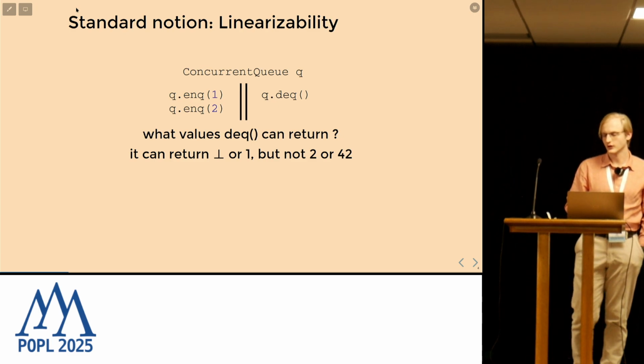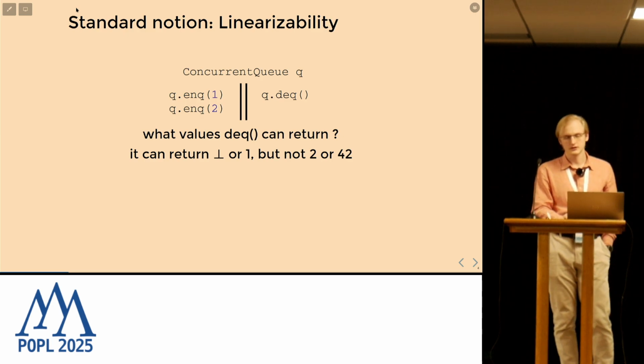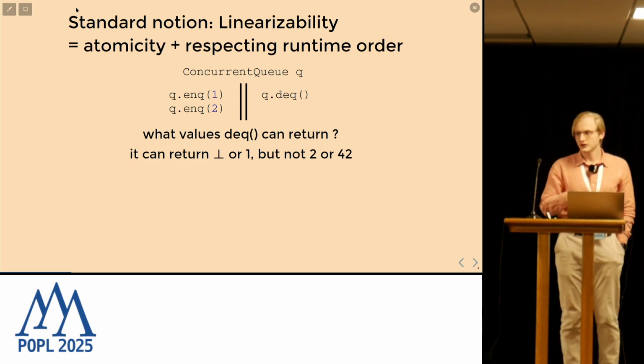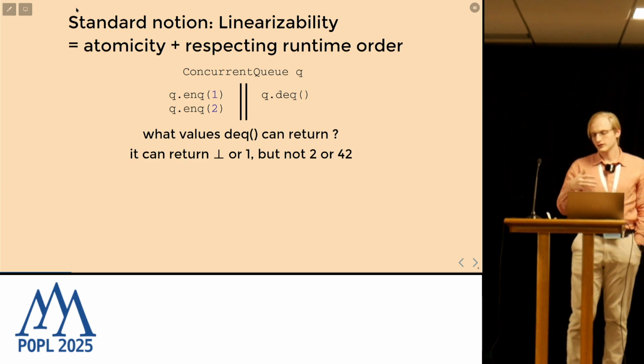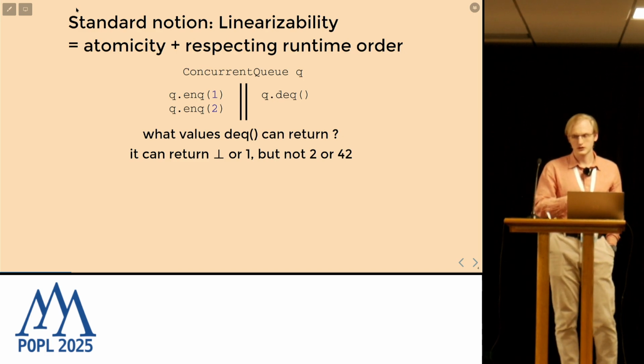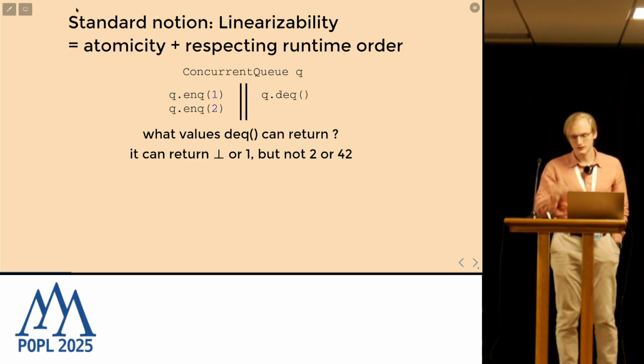The state-of-the-art notion of correctness for concurrent data structures is linearizability, which says that if an implementation is linearizable, all its behavior should be explained by executing operations of the data structure in some linear order which respects runtime order.